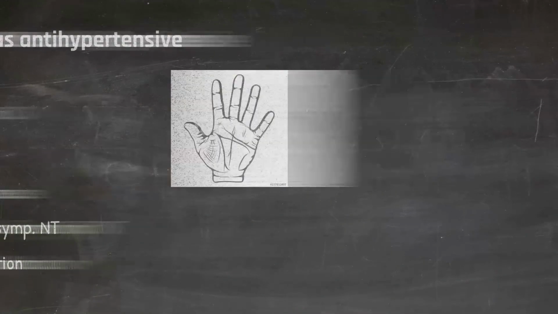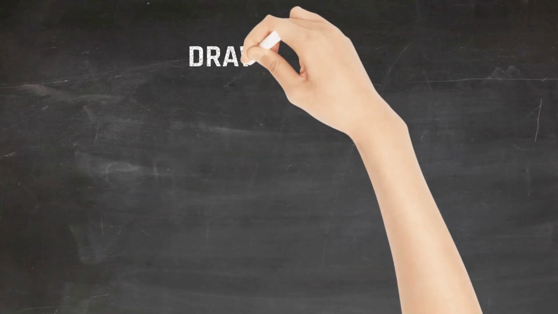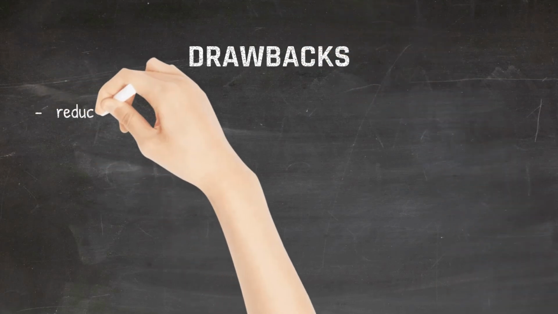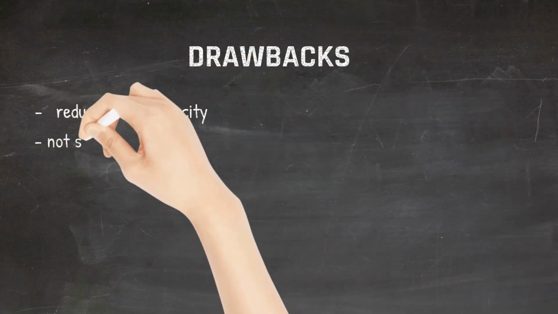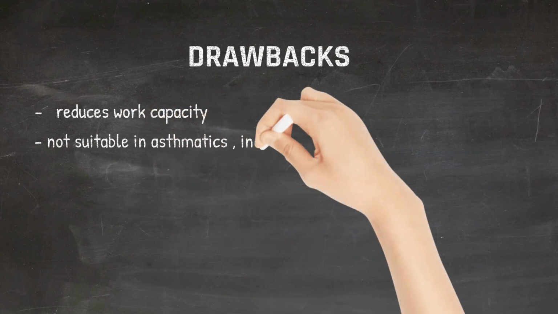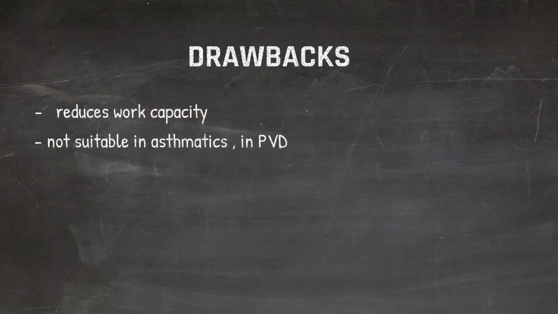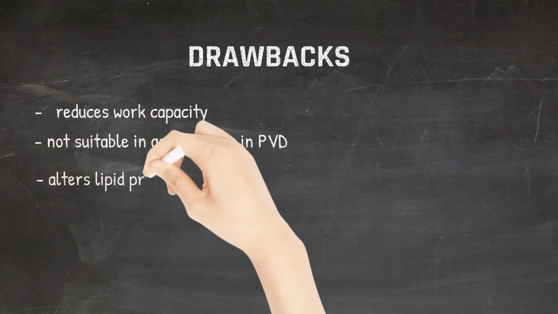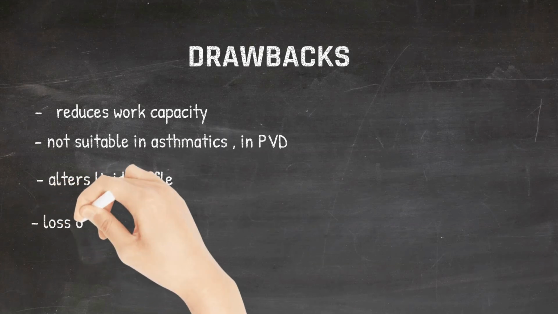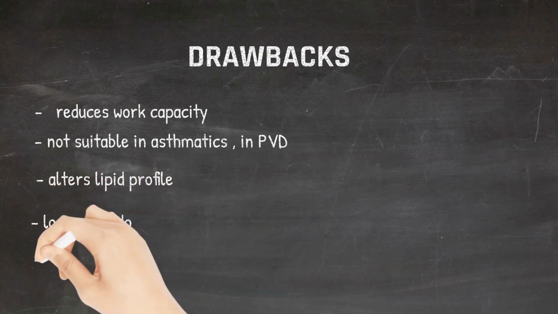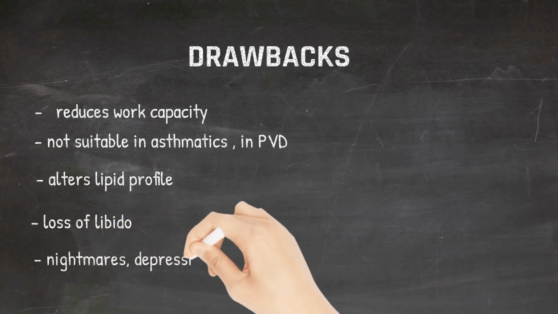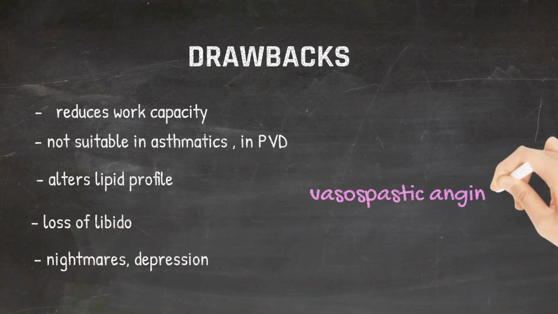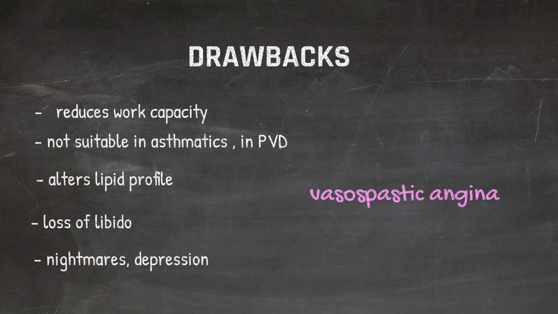Drawbacks of beta blockers as antihypertensive drugs. Beta blockers reduce work capacity. These drugs are not safe in asthmatics and in patients who have peripheral vascular disease because they block the beta 2 receptors. These drugs can alter lipid profile. They can cause loss of libido and sometimes can cause nightmares and depression. In vasospastic angina, these drugs are absolutely contraindicated because due to unopposed alpha mediated vasoconstriction, they can precipitate or worsen vasospastic angina.